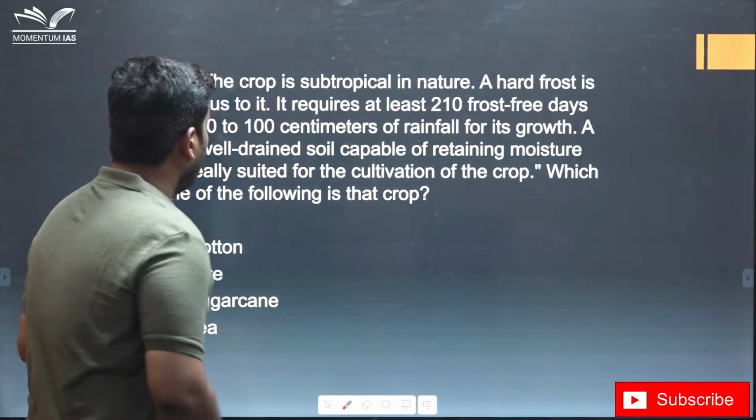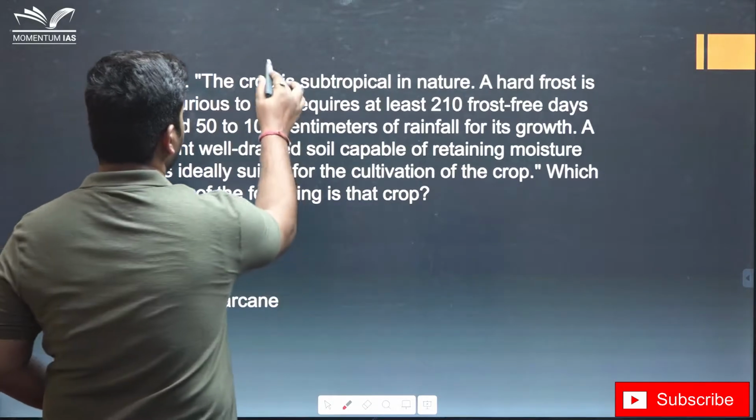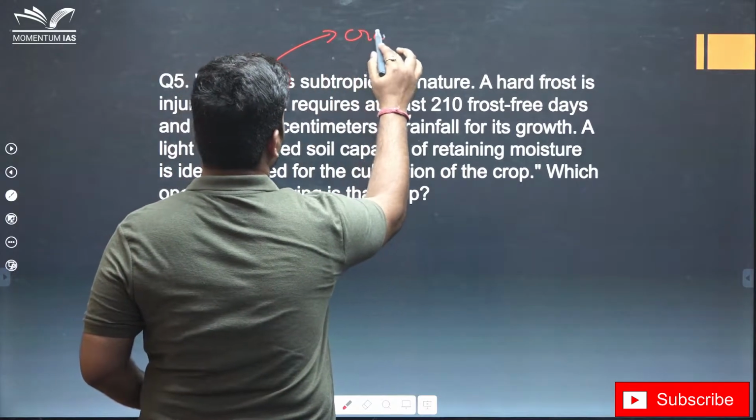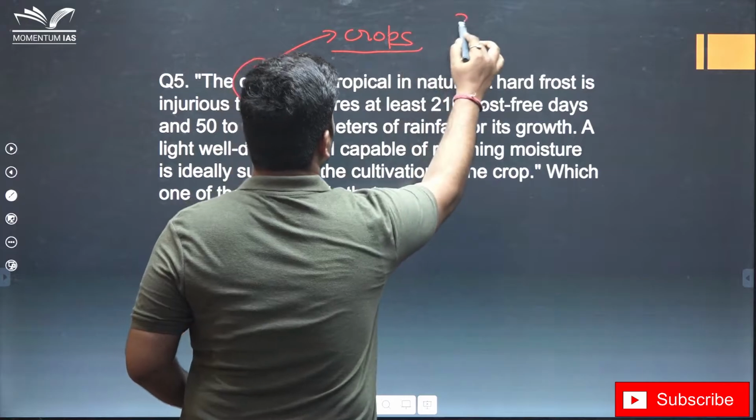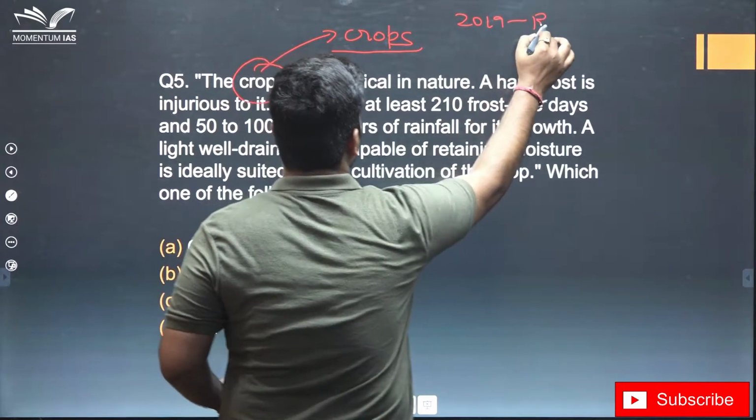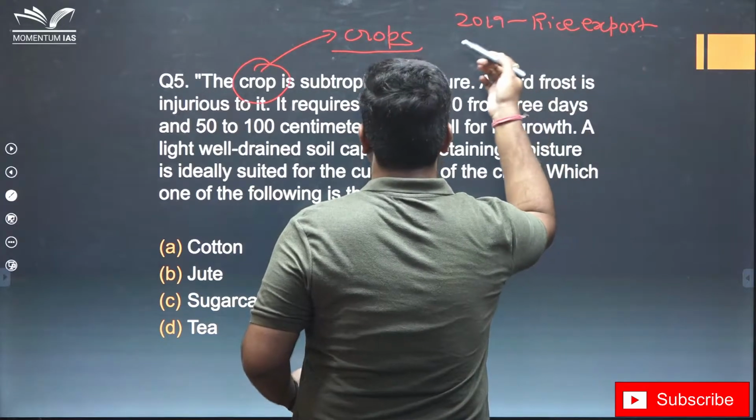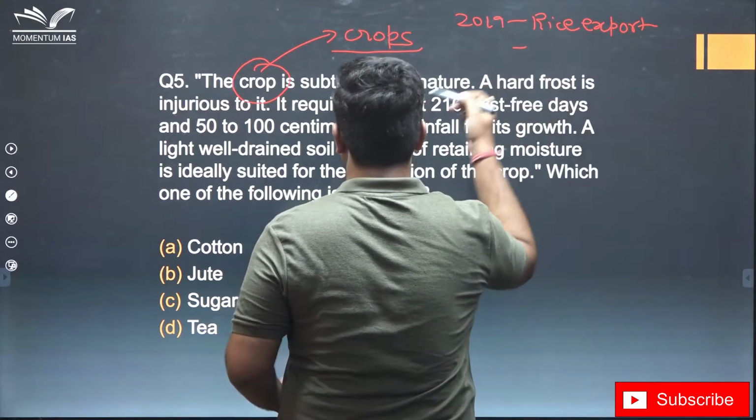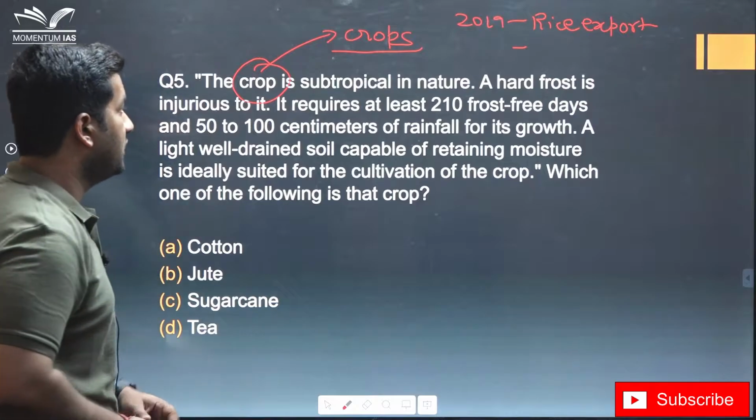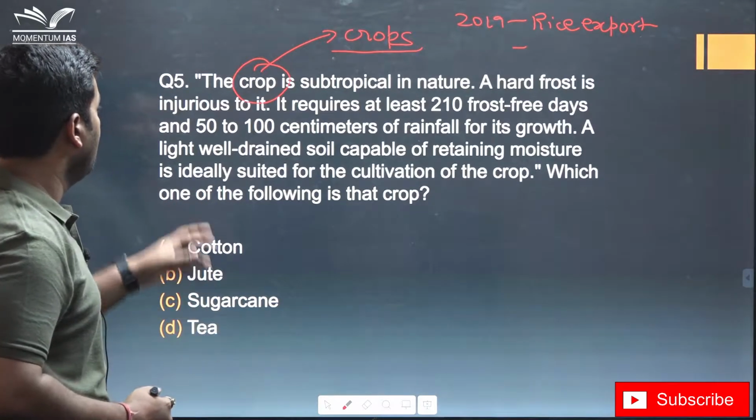Okay. Now this question tells us that we need to learn about various crops, because in 2019 a question on rice exports was asked. In this slide also there is a question on this. Let's look at this question, then I will discuss different types of crops.